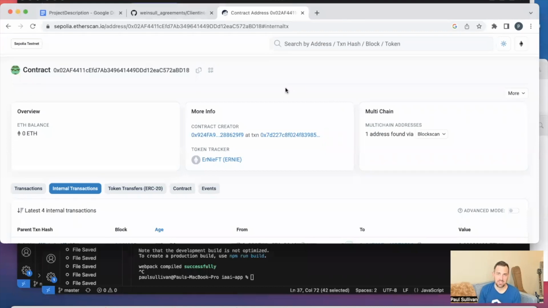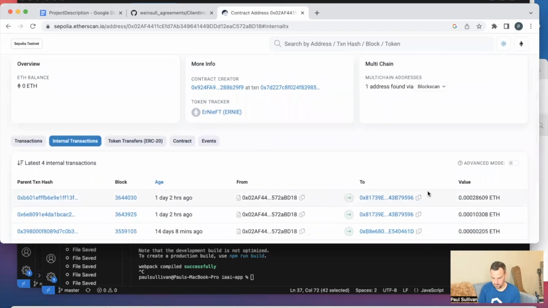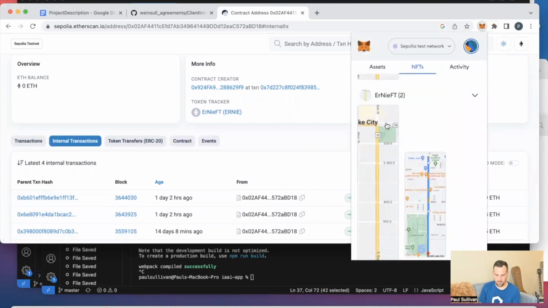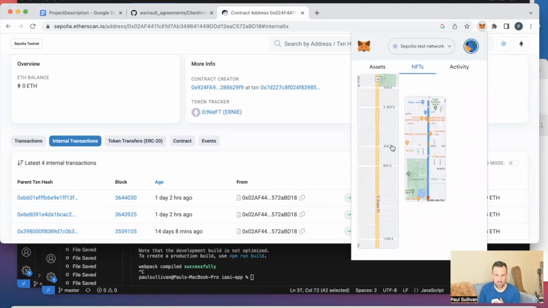Let's see what happened yesterday on the back end from the contract's perspective. We can see these are the two trips that I recorded myself driving on. Unfortunately, I just went on the same road twice. As we can see, payments were made directly to this user right here, which if I view their MetaMask, these are the NFTs associated with them. Unfortunately, I can't look at these in OpenSea because it doesn't have Sepolia integrated yet.